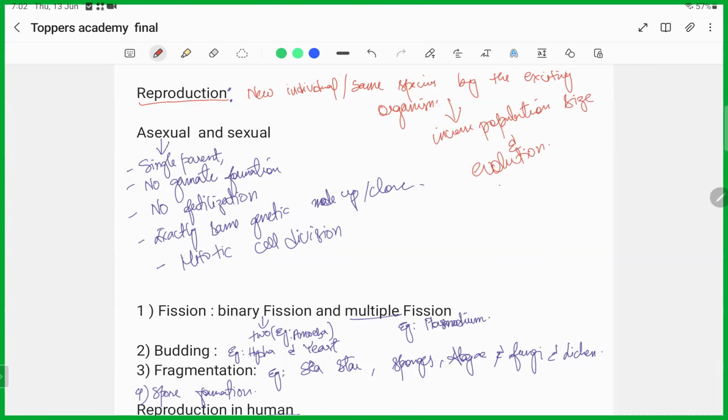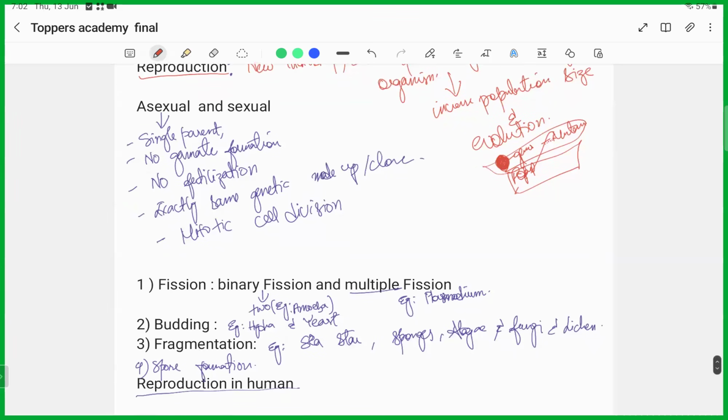We have already seen that a change in the sequence of one particular gene leads to mutation. But that is related to an individual, whereas mutation at the population level will lead to evolution. So reproduction is the process by which new individuals or species are produced by the existing organism, leading to an increase in population size and evolution.